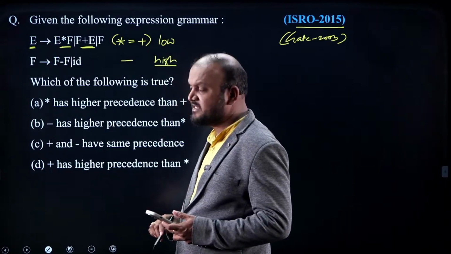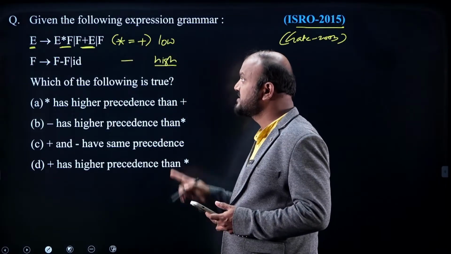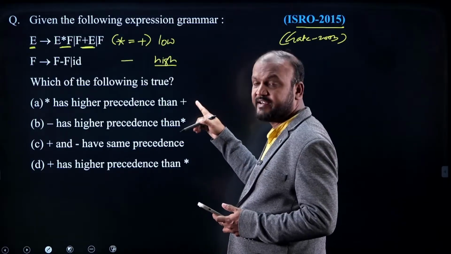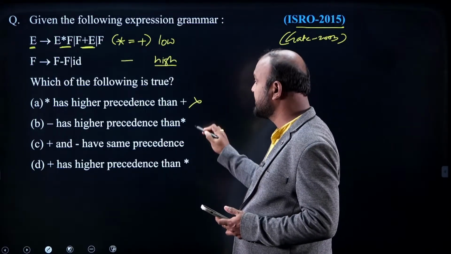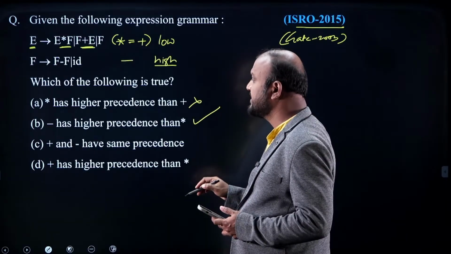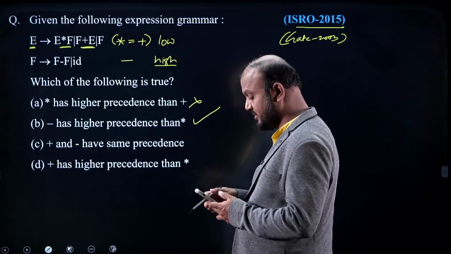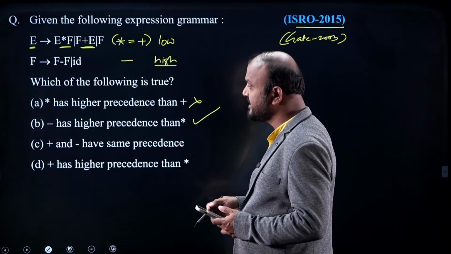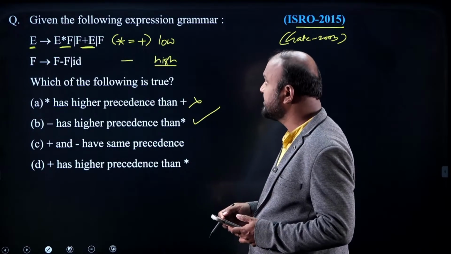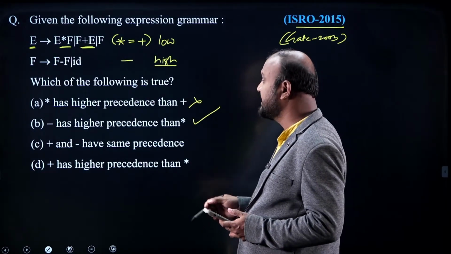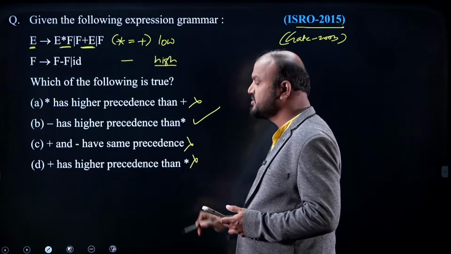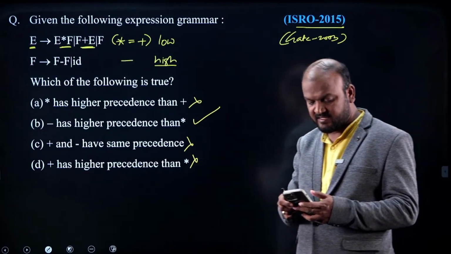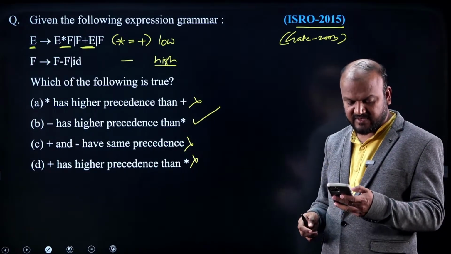Now, what option? Star has higher precedence than plus, but star and plus have equal precedence according to the grammar. So this is wrong. Minus having higher precedence than star, yes. Plus and minus having same precedence, no. What precedence is there for plus and minus? Plus has lower precedence. So the answer for this question is option B, right? So option B, very good.